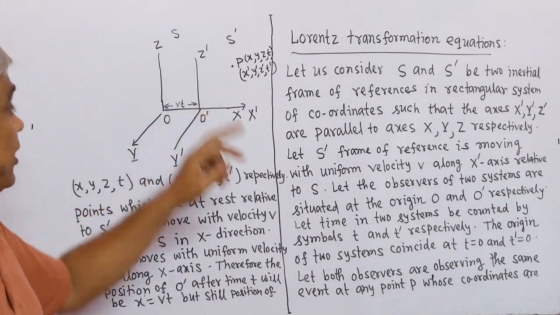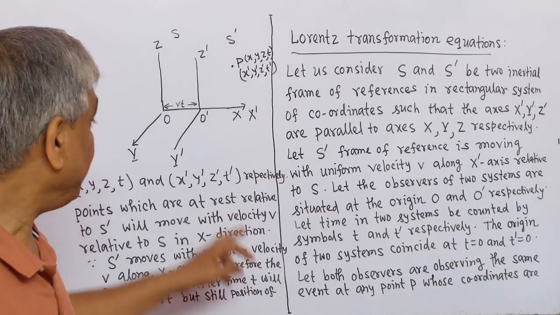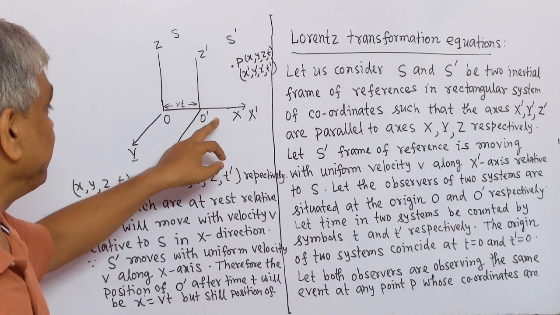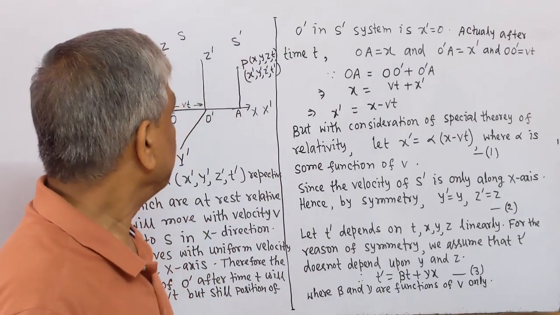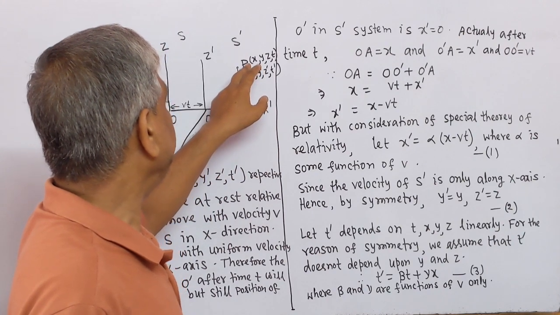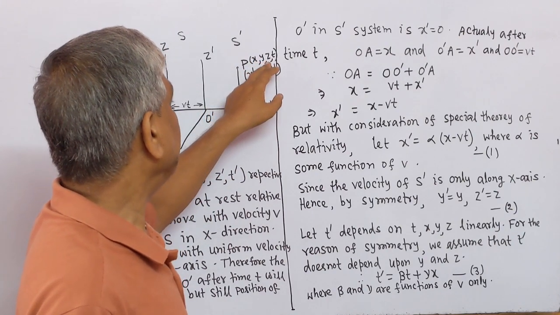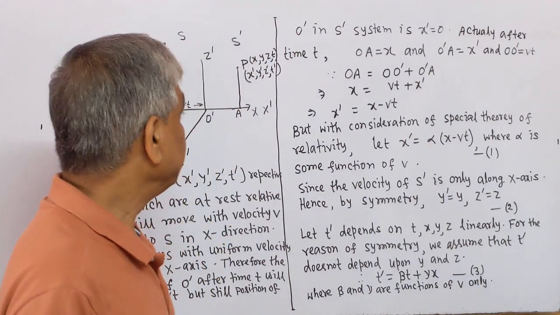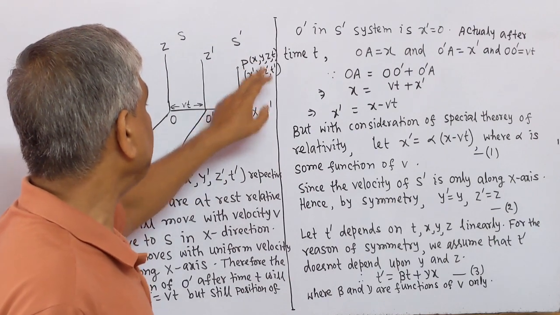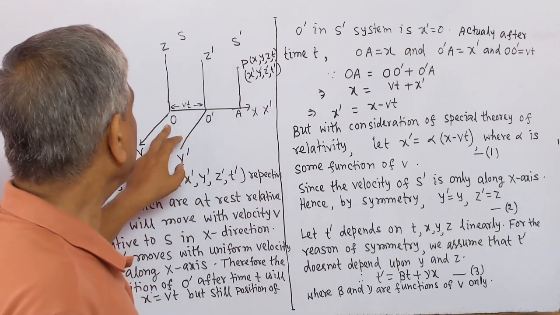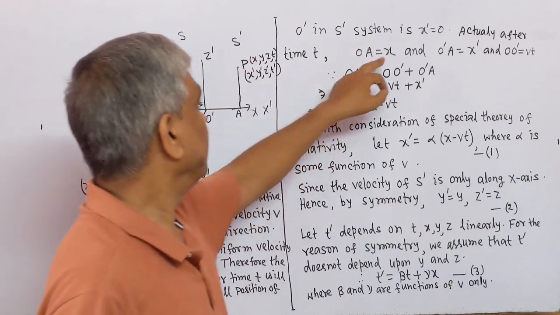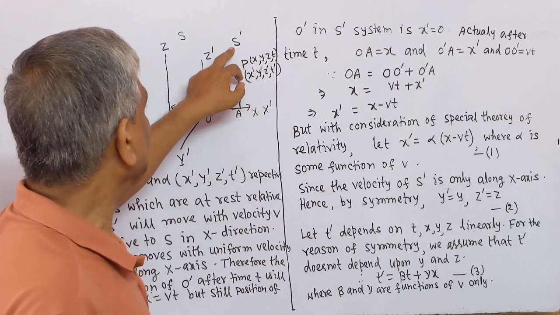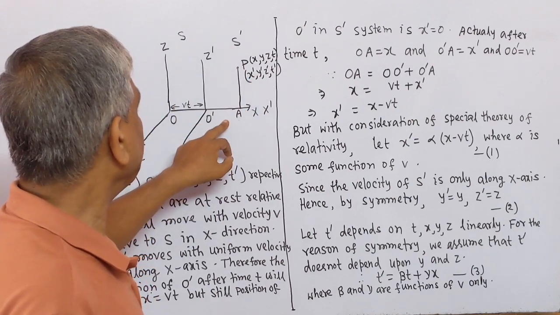But still the x coordinate of the origin O prime with reference to the S prime frame of reference will be 0. The coordinates of the point P are x, y, z, t, where t is the time coordinate. Therefore, the x coordinate of P is x, and actually OA equal to x, and O prime A equal to x prime in the S prime system of coordinates.